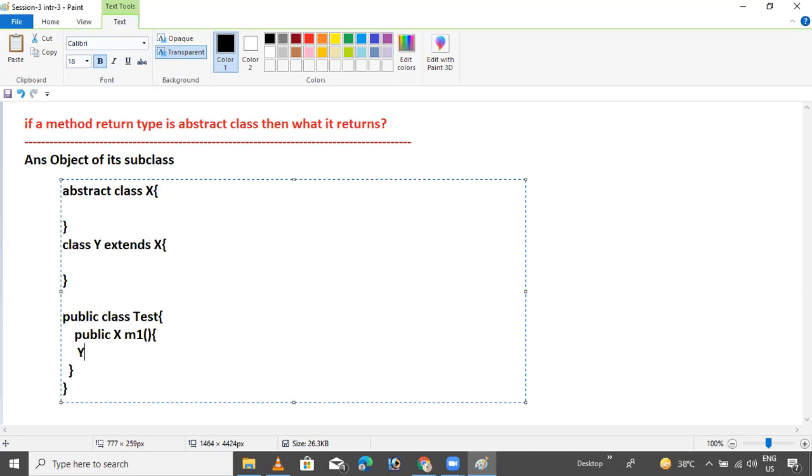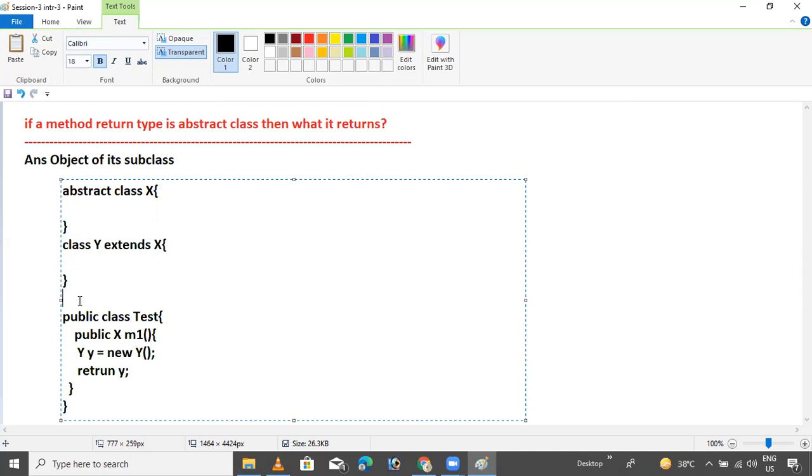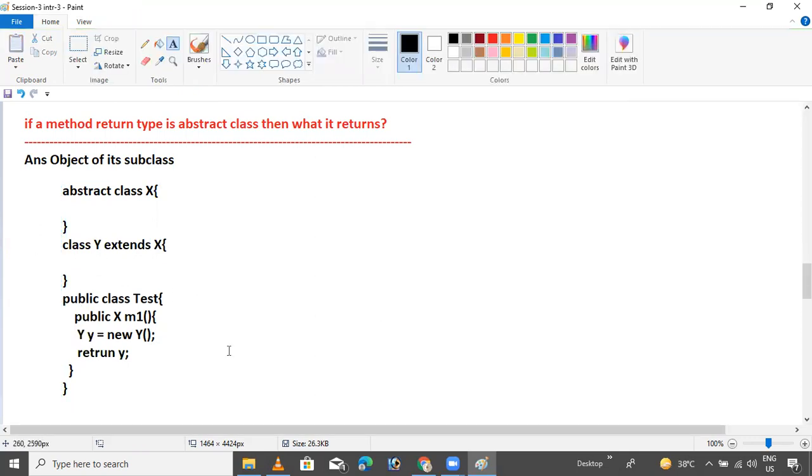Write X x = new Y(); and return x. You may ask this question in the interview: it is returning an object of its subclass. What is the subclass of X? Y. It returns an object of the subclass. That's your answer.